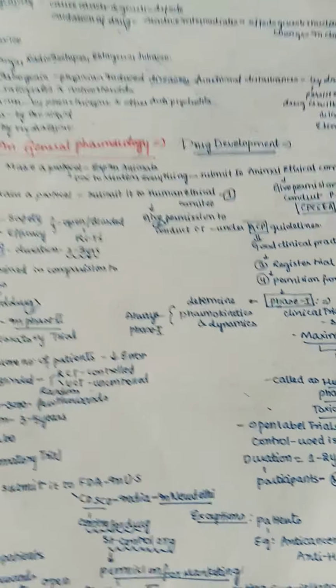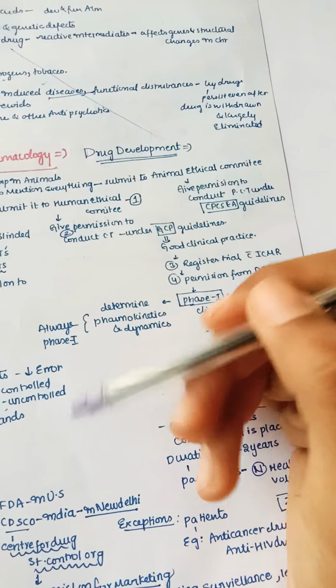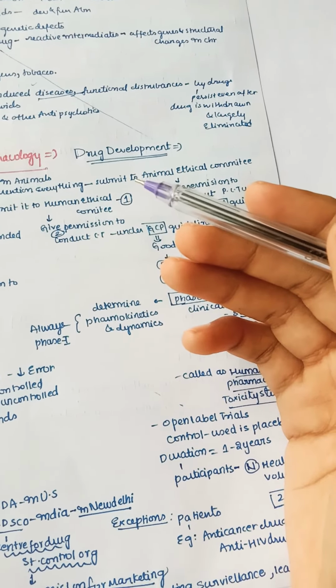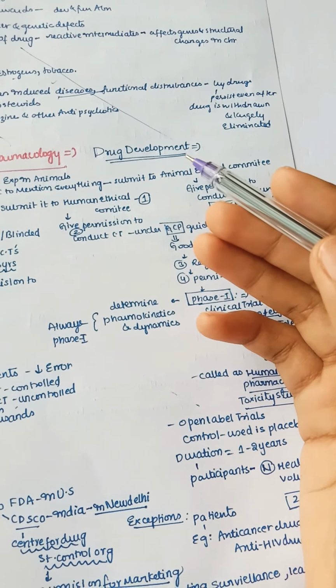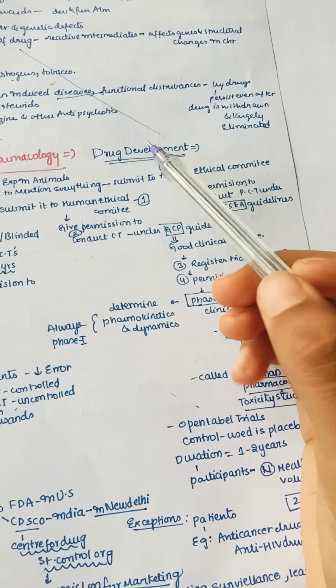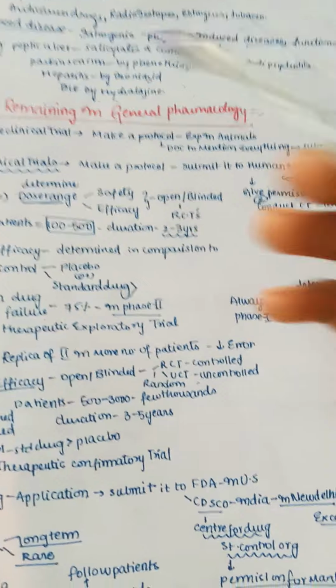Continue our last part of general pharmacology, where we have drug development, clinical trials, pharmacovigilance, ADR, all those things, all the extra remaining parts. So first let's start with drug development. If we want to form a new drug, how do we need to do it? Let us see step by step.